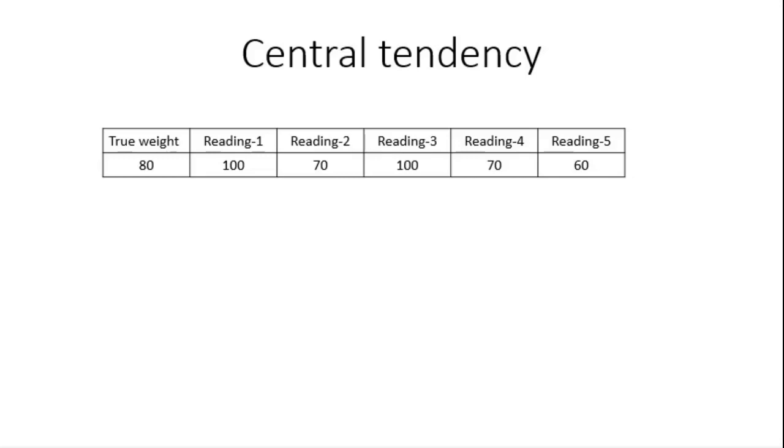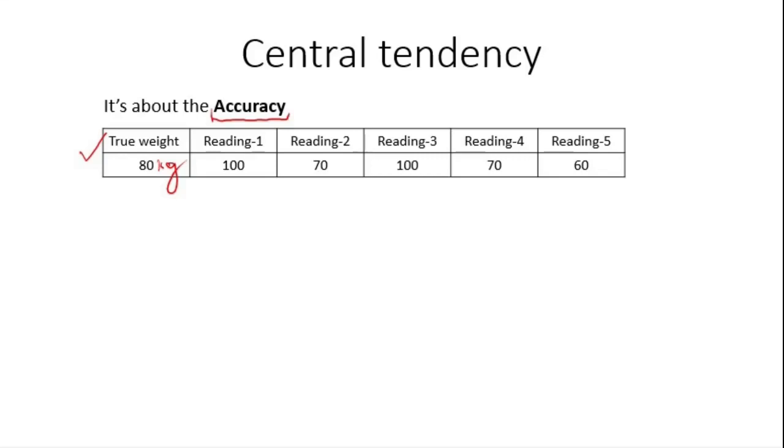As we discuss the basic properties of data, the first point that comes to mind is central tendency. So what is central tendency? Central tendency is basically about the accuracy of the data. What is accuracy? Now take this example.